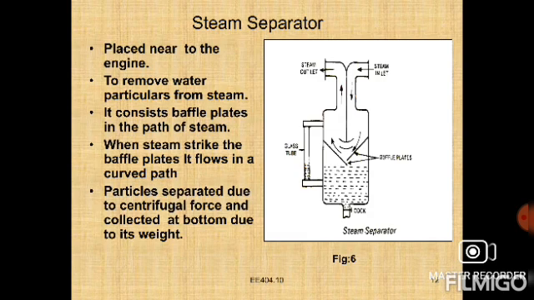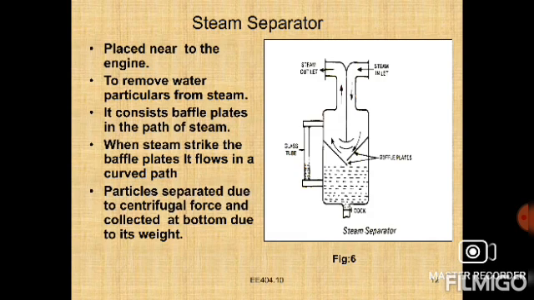So steam enters through the steam inlet and directly hits the baffle plates, the water particles flow downward, and the steam passes through the middle of the separator to the steam outlet. This is the figure you can see.